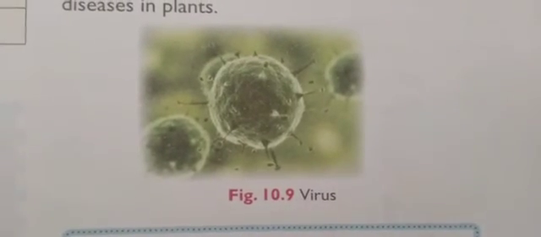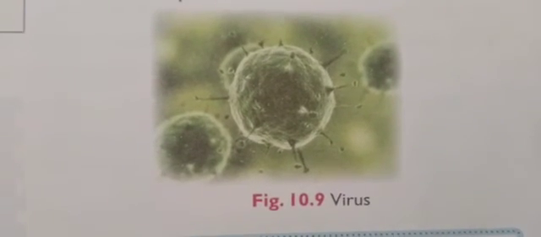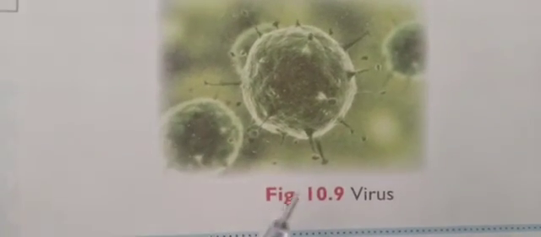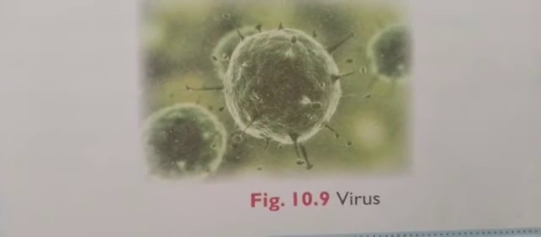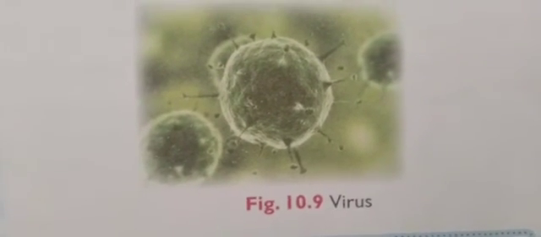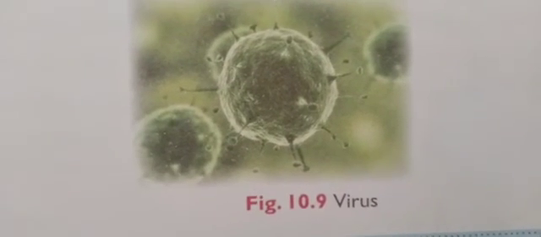Next topic is organisms on the boundary of living and non-living things. So students, I'll give an example, that is viruses. So you can take coronavirus only, COVID virus only. So these viruses are very peculiar organisms, okay, that show characteristics of both living and non-living things. Okay, this virus is like both living and non-living.